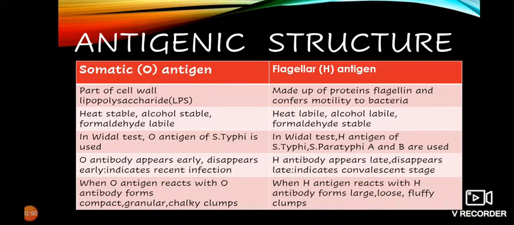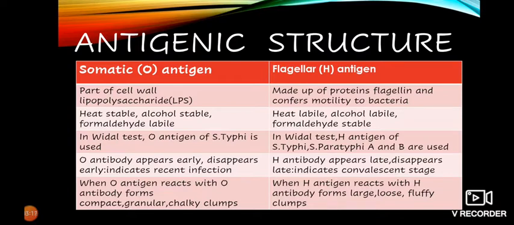O antigen is heat stable, alcohol stable, and formaldehyde labile, and H antigen is heat labile, alcohol labile, and formaldehyde stable. In Vidal test, O antigen of Salmonella typhi is used, and for H antigen, Salmonella typhi, Salmonella paratyphi A and B are used.